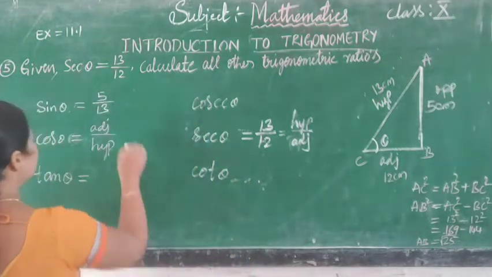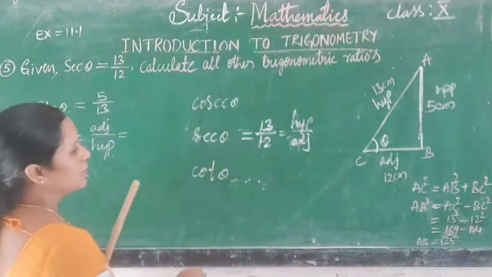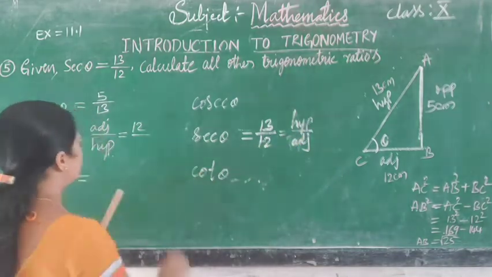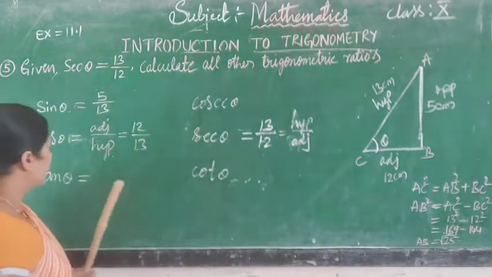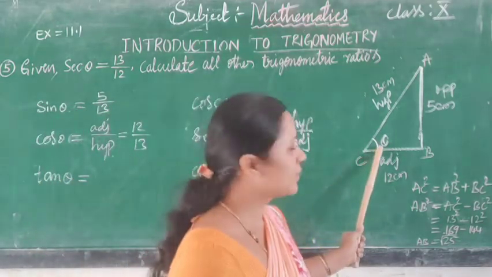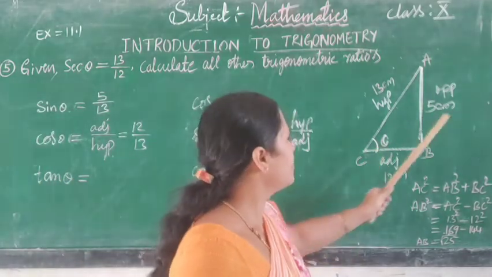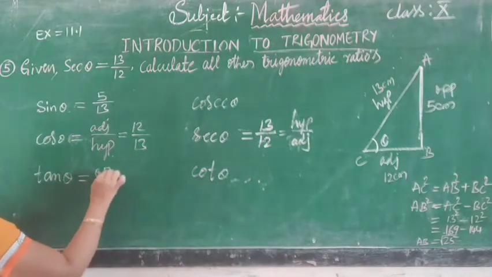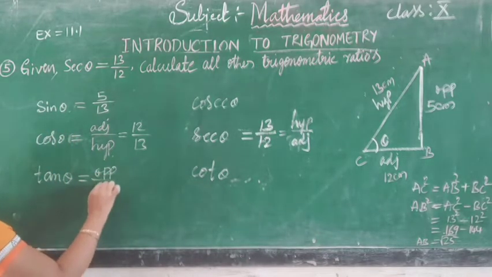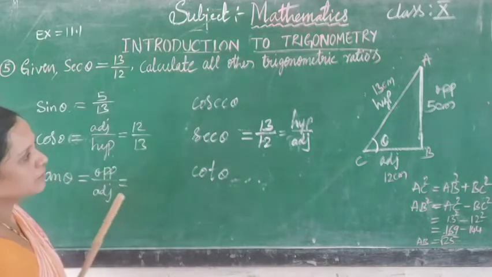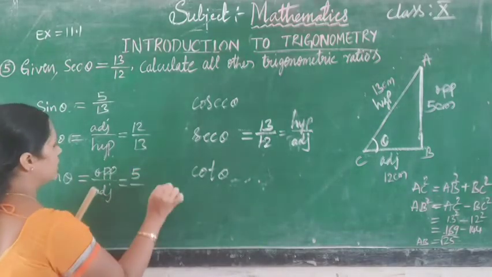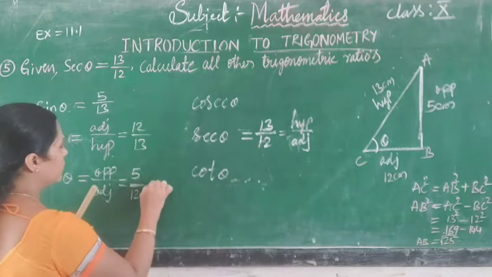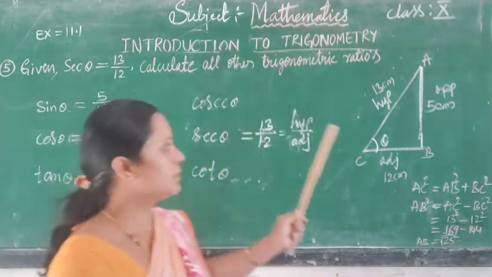So cos theta is equal to 12 centimeter divided by 13 centimeter. And what is tan theta? Tan theta is equal to opposite by adjacent. Opposite is 5 centimeter and adjacent is 12 centimeter.